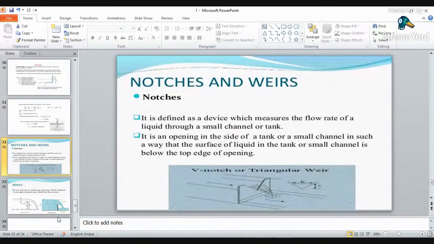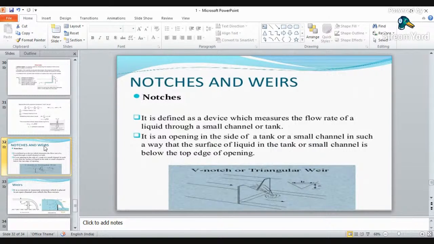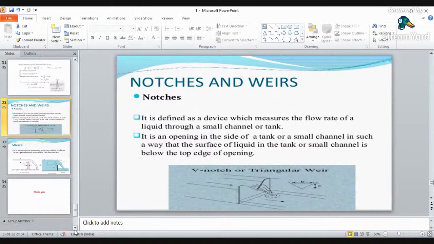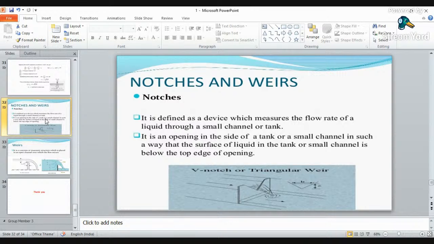Okay. Then next there are notches, weirs. Now notches and weirs we will cover in coming class in brief for a short time. It is defined as a particular device which will reduce the area of flow. So once your area of flow will be reduced, what will happen?